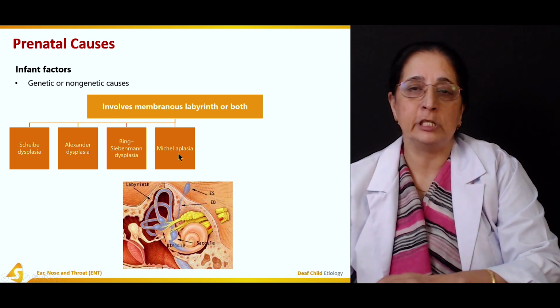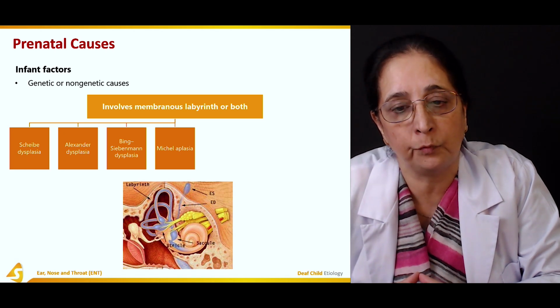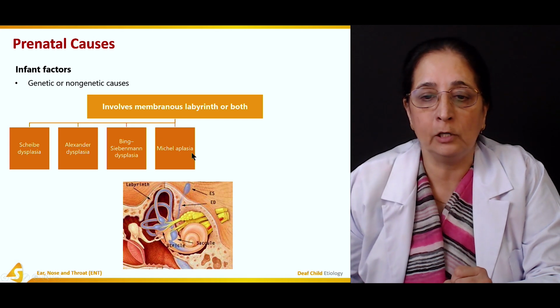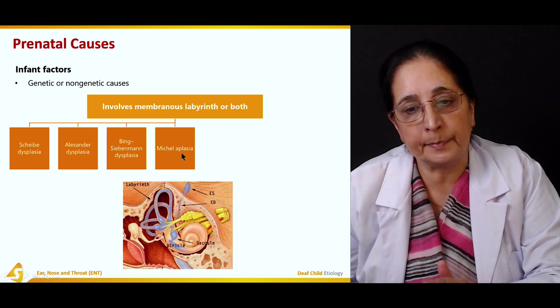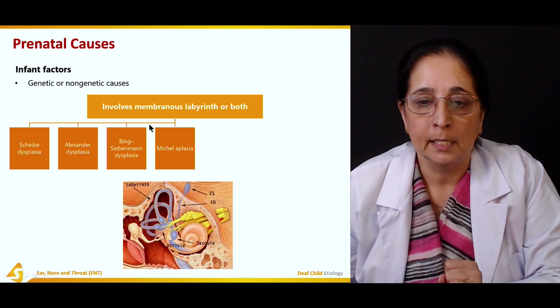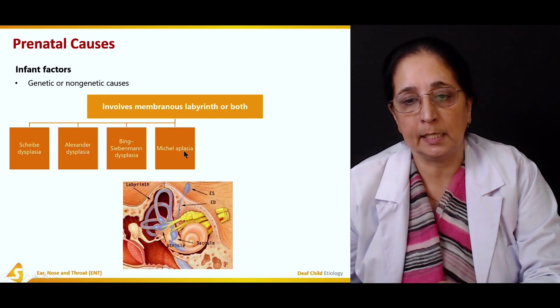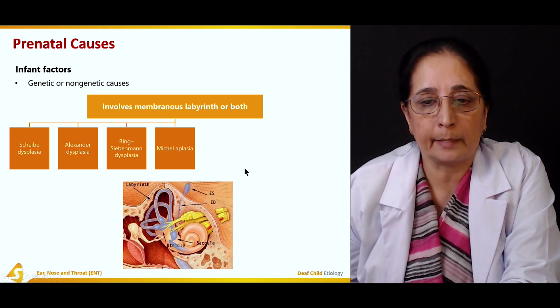As the name shows, aplasia is complete absence or failure to form. Very, very serious form of hearing loss, Michel aplasia, in which there is complete absence of development of membranous labyrinth. So in Michel aplasia, A is absence, aplasia is absence of development of membranous labyrinth.